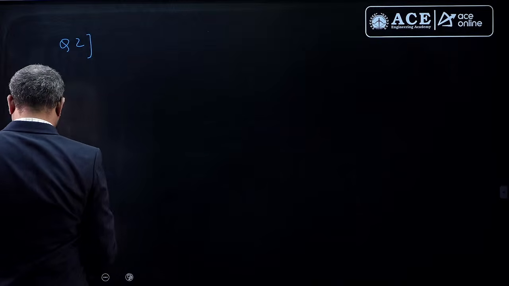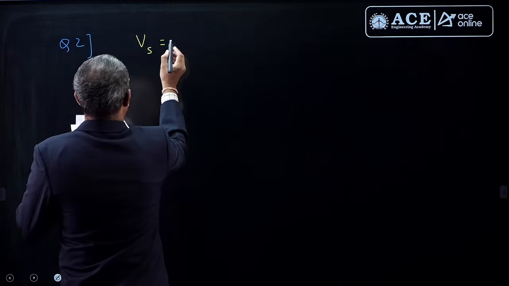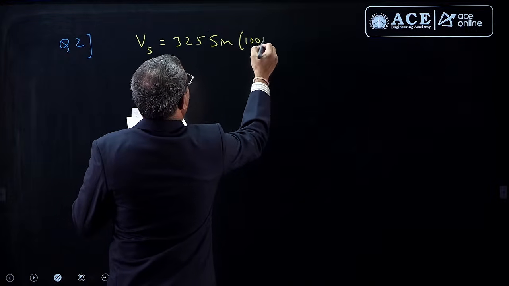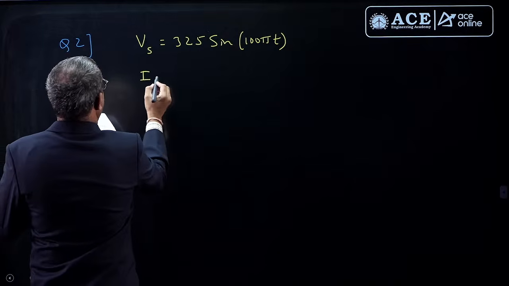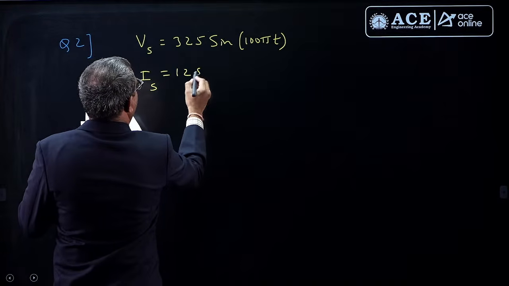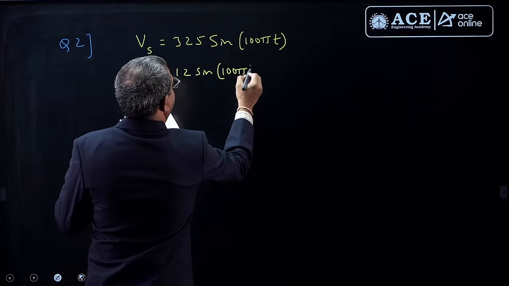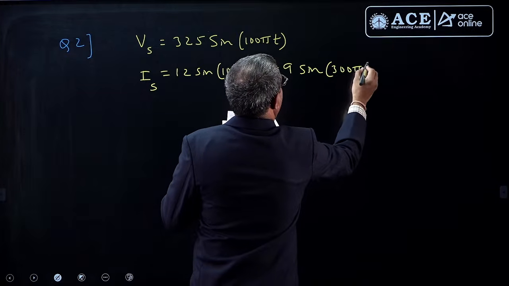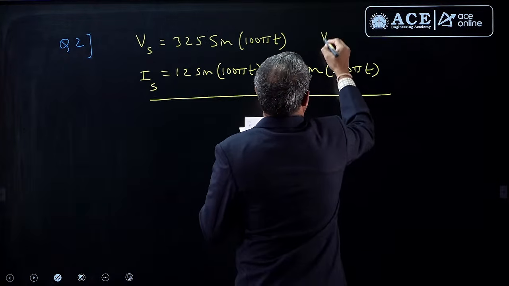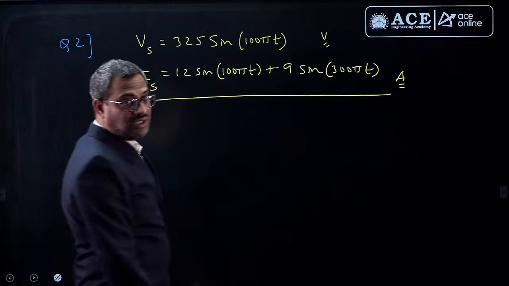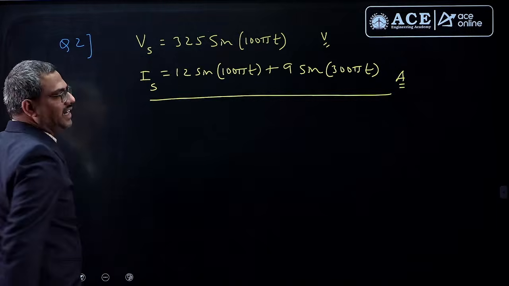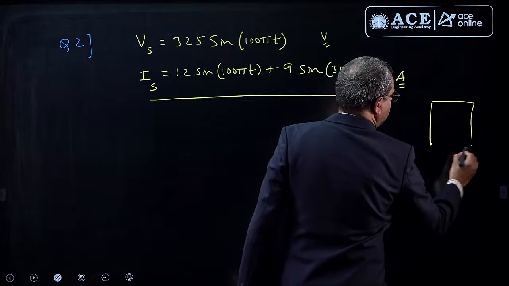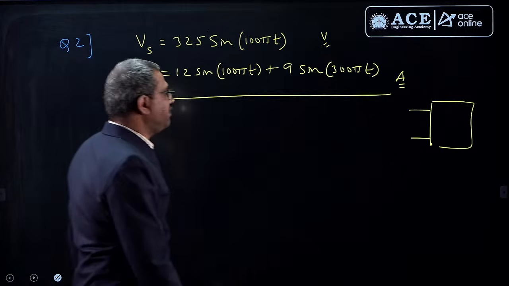Everybody watch this question. He said the supply voltage is 325 sin 100 pi t, and the current Is is 12 sin 100 pi t plus 9 sin 300 pi t amperes. This is in volts, this is in amperes. Now the question is to find the power factor. These are the excitation and response of some network. I won't say linear, let us say it is some network. Source voltage, source current, and we are asked to find the power factor.